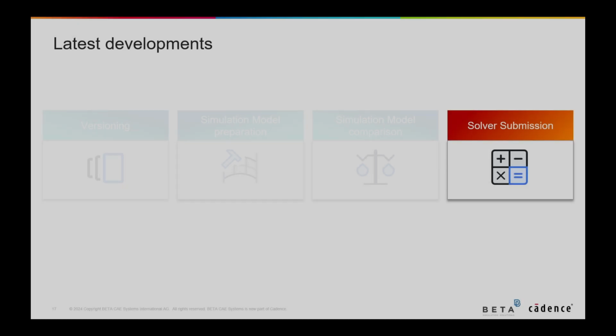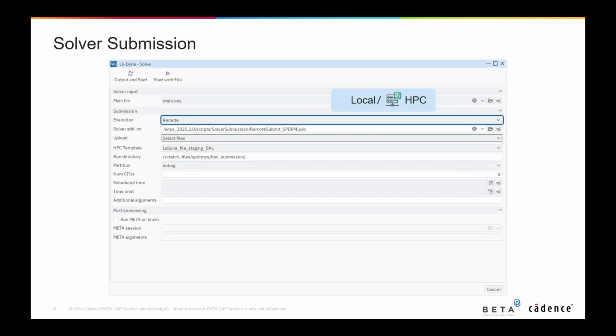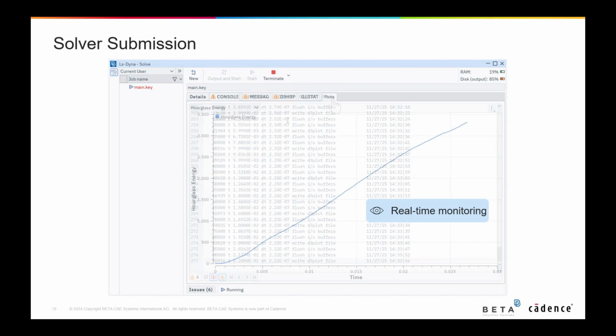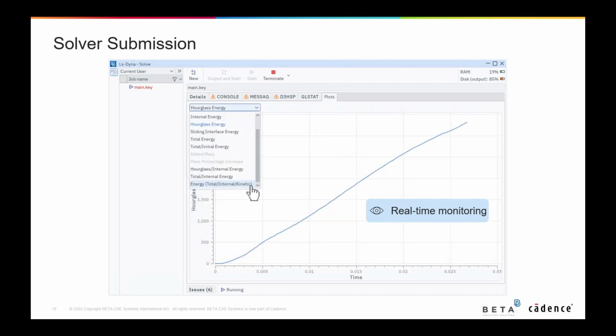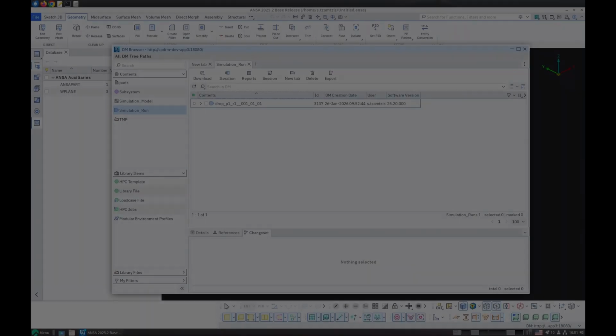The final area where this version brings new developments is that of solver submission, which was first introduced in version 2025.1.0. It enables the submission of simulation runs stored in the DM either locally or on remote HPC servers. Users benefit from real-time monitoring of solver logs and key performance indicators. Version 2025.2.0 brings several improvements in terms of core functionality and user interface. Let's see this in ANSA.